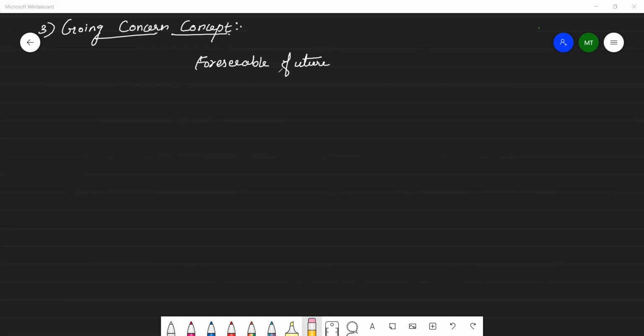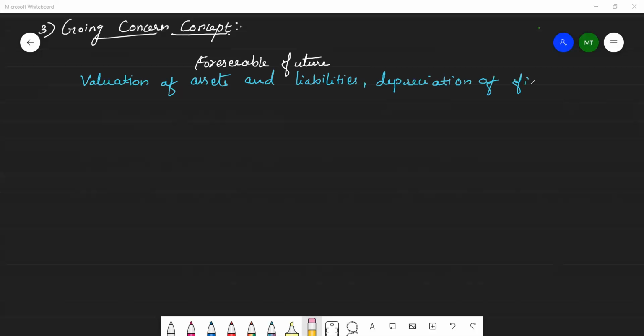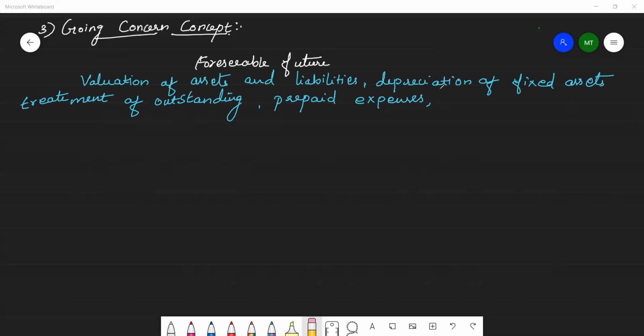So the going concern concept influences accounting practices in relation to the valuation of assets and liabilities, then depreciation of fixed assets, then treatment of outstanding, prepaid expenses, and accrued and unearned revenues.